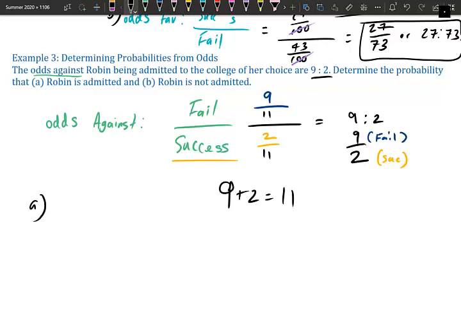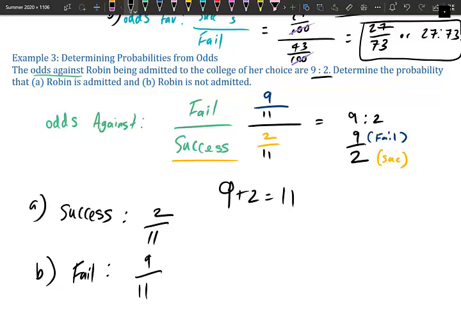So we want to know the probability that she is admitted. So admittance is success. So the success probability is 2 over 11. And for B, not admitted is failure. And that failure is 9 out of 11, meaning she's probably not going to get into the college of her choice.